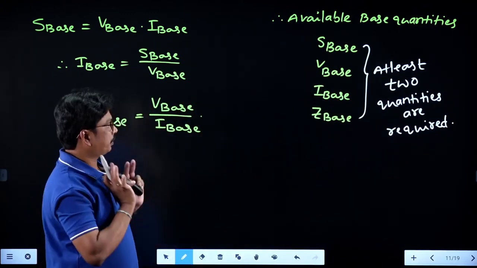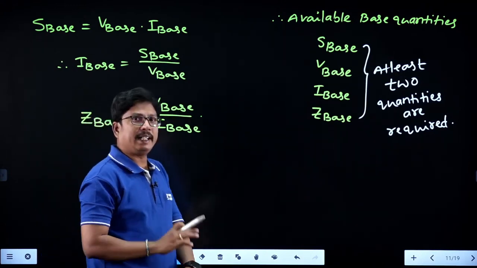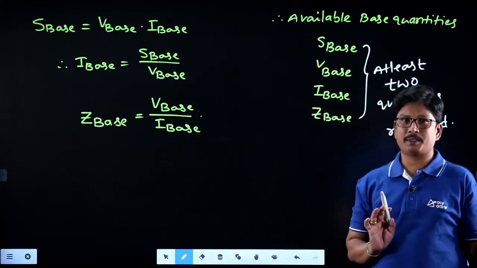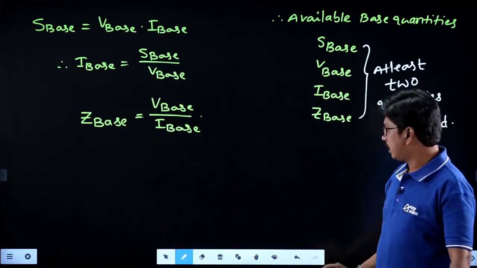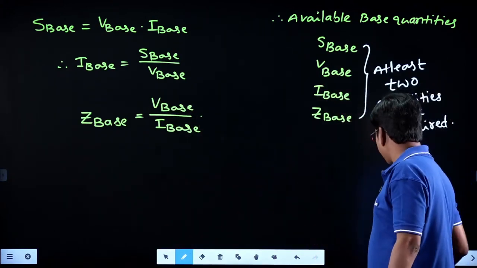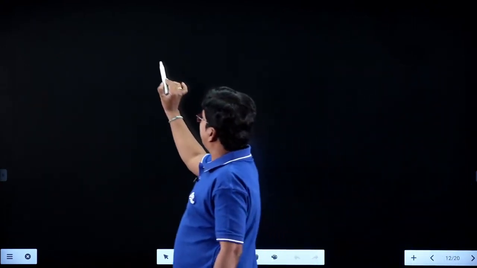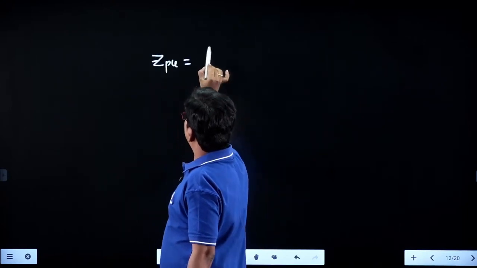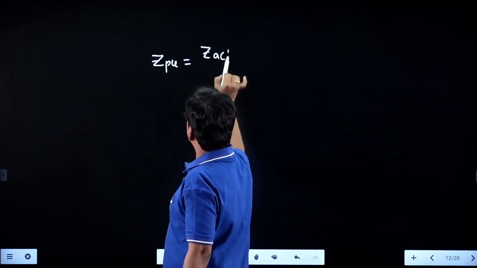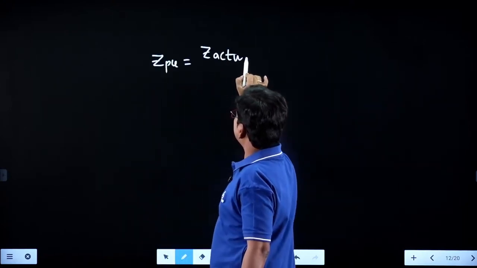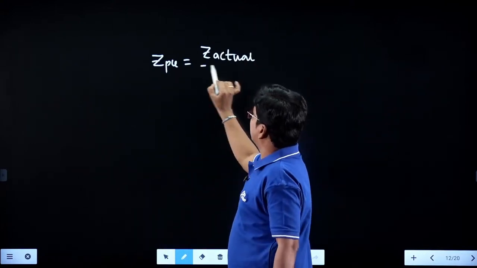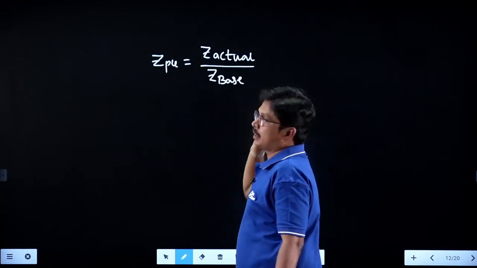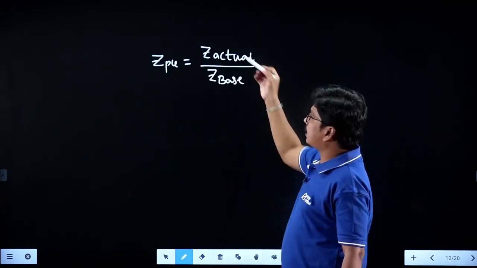Clear, right? Now after calculating Z base, we can calculate the per unit value of the impedance. So what is the per unit value of impedance? Z per unit is nothing but Z actual value divided by Z base value. Now tell me, what are the units of Z?